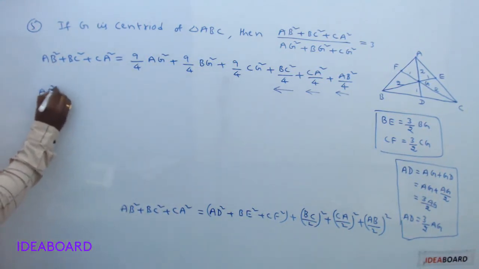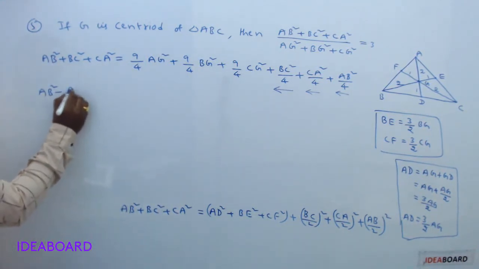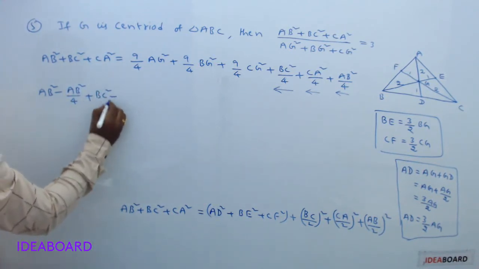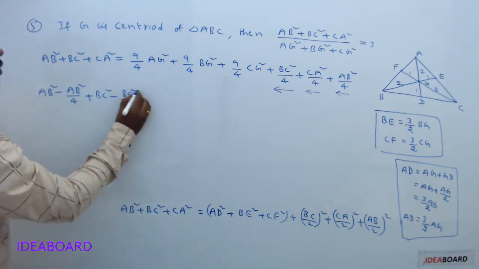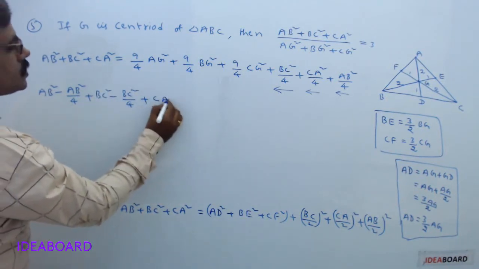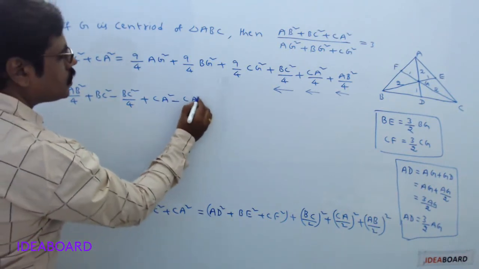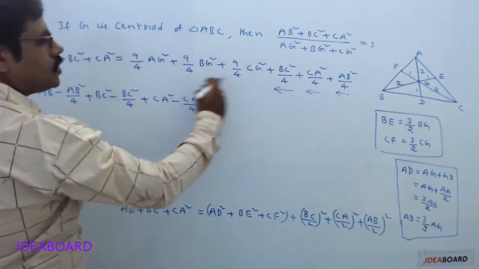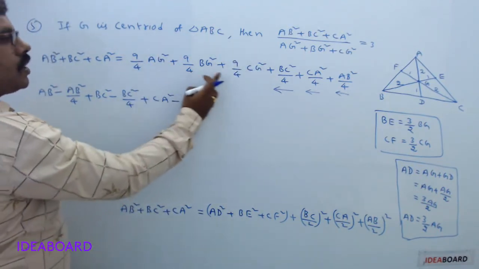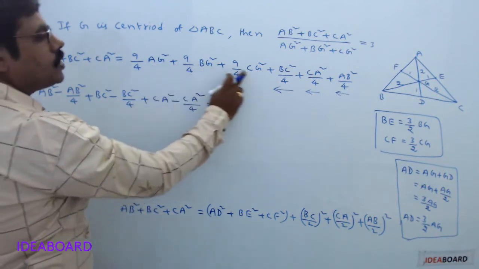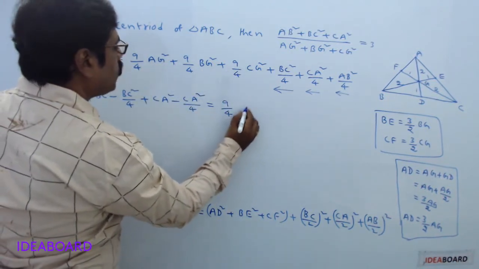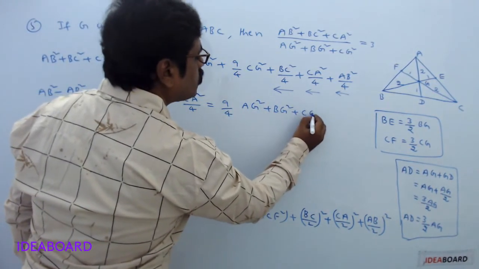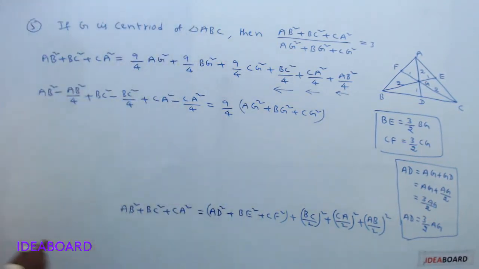So it can be taken as AB square minus AB square divided by 4 plus BC square minus BC square divided by 4 plus CA square minus CA square divided by 4 equals, you can write down the three terms as it is, or you can take the common factor 9/4 from these three terms. So it is 9/4 into AG square plus BG square plus CG square.